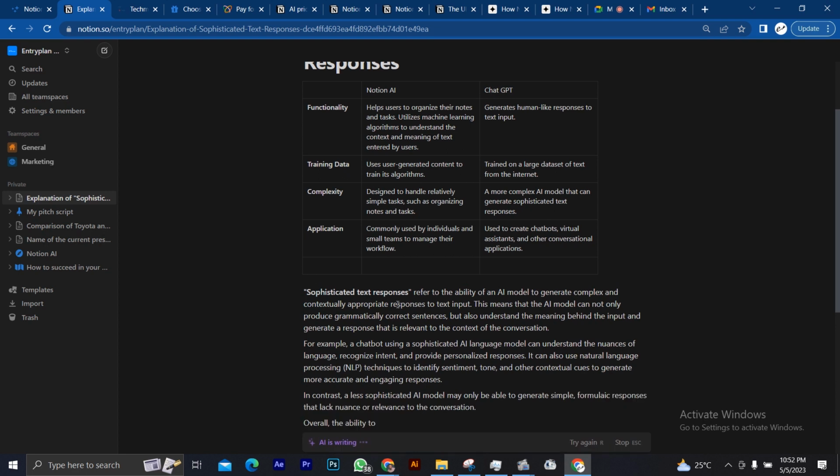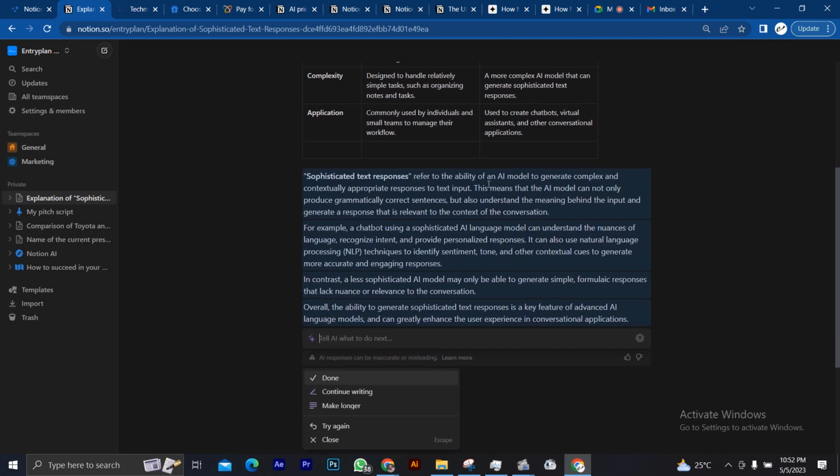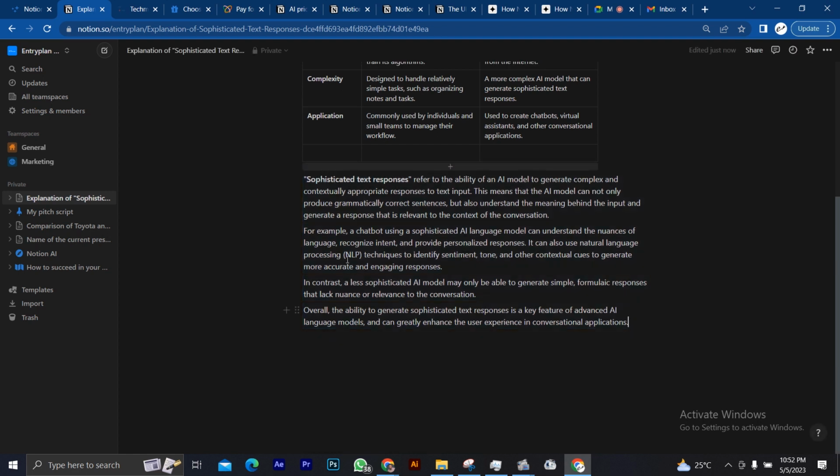Sophisticated text responses refer to the ability of an AI model to generate complex and contextually appropriate responses to text inputs. This means that the AI model can not only produce grammatically correct sentences but also understand the meaning behind the inputs and generate a response that is relevant to the context of the conversation. Now, Notion AI is giving you an example which ChatGPT will not give you.